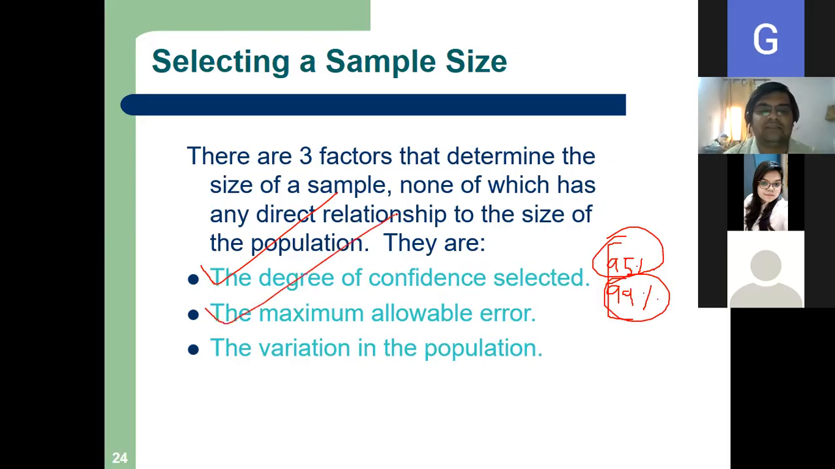Number two, the maximum allowable error. I will explain this with a problem. Maximum allowable error means how much error is allowable. And number three, the variation in the population. If we know the sample standard deviation, we can estimate the population standard deviation, or even if you don't know it, you can use the sample standard deviation, square it, and you will get the variance. So if we know these three, we can select our sample size.